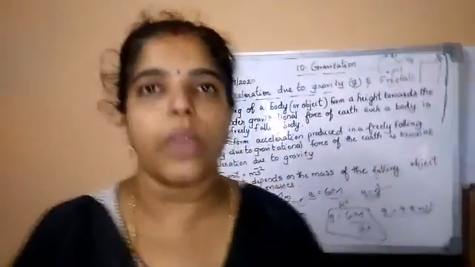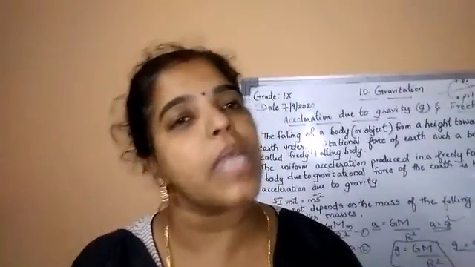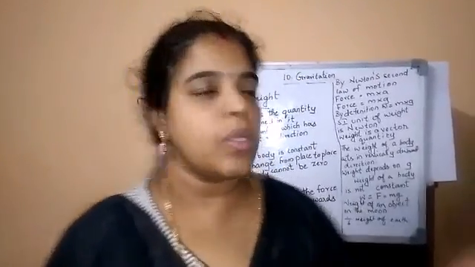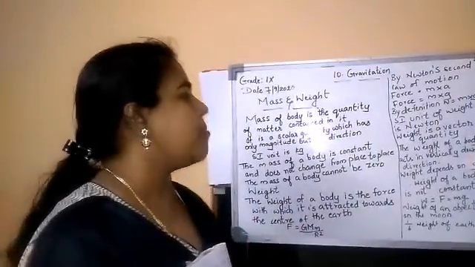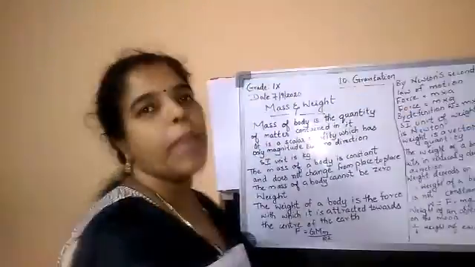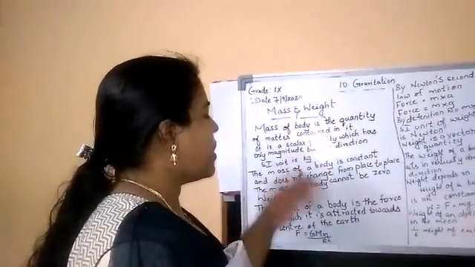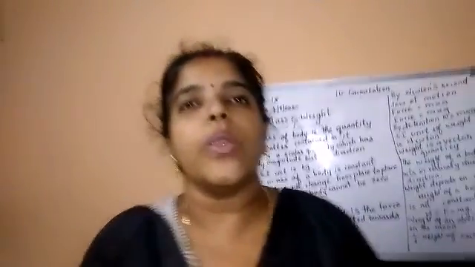Okay. Next we are going to learn the difference between mass and weight. You know about the mass. The mass of the body is the quantity of matter contained in it. It is a scalar quantity which has only the magnitude but no direction. It has no direction, only the numerical value.